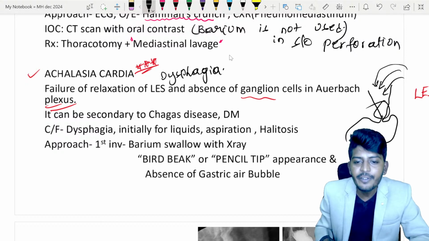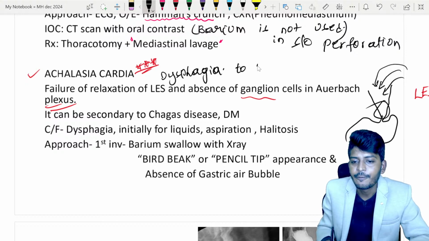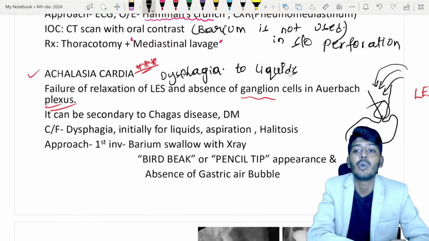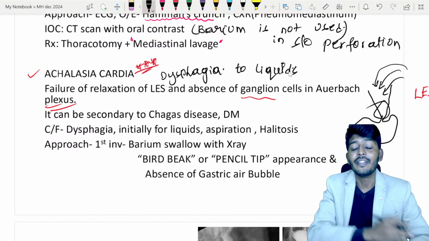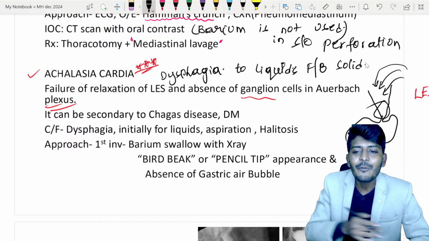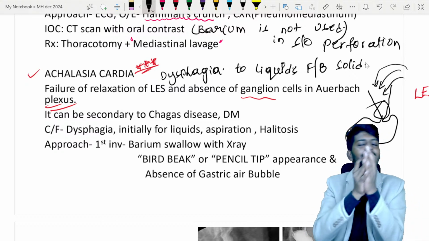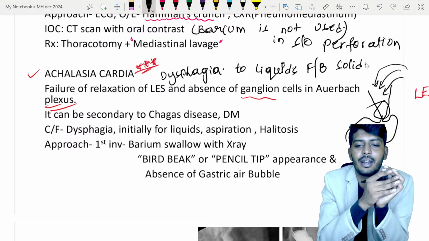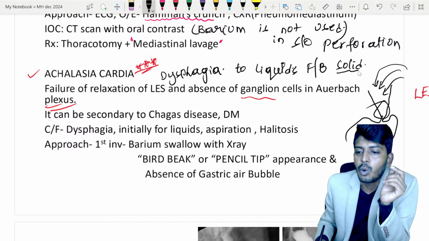Let's see. Dysphagia to liquids first. It starts with dysphagia to liquids, so the patient will not be able to swallow liquids initially, followed by solids, and it will progress to all types of food, solids and liquids. Sir, why does this occur? See, solid food has more weight.